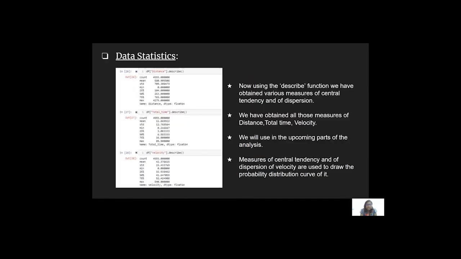Coming to the data statistics, here we are using the describe function, which helps us obtain the various measures of central tendency and various measures of dispersion. We have used the describe function for distance, total time and velocity. We will use these calculations in the upcoming parts of our analysis. These measures of central tendency and dispersion are used in plotting the probability distribution curve.